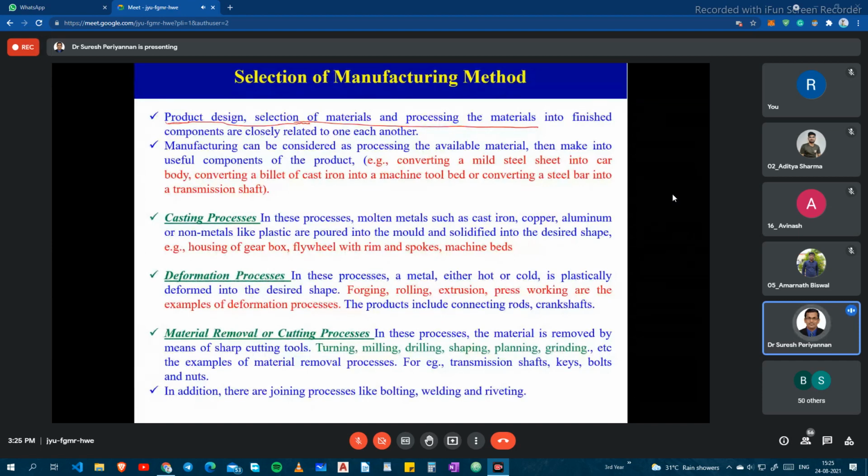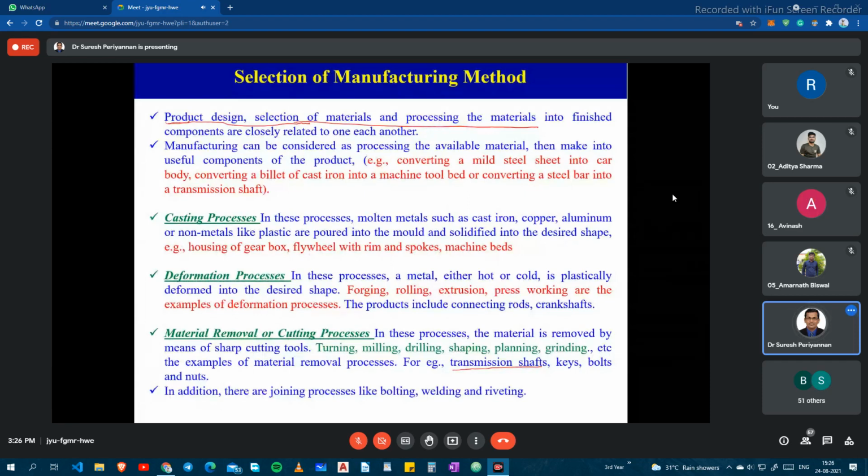Based on the component structure and the place of machining, we have to choose the appropriate machining process. These are the machining processes: turning, milling, drilling, shaping, planing, and grinding. For example, in a transmission shaft, reducing the diameter of the shaft is a step turning operation, and facing is used for reducing the length of the shaft.